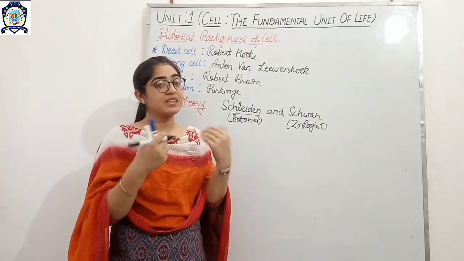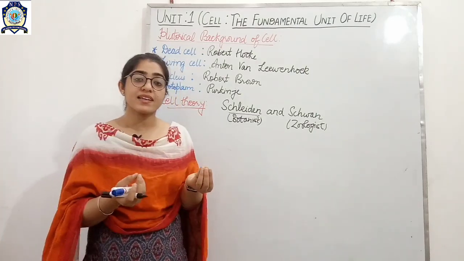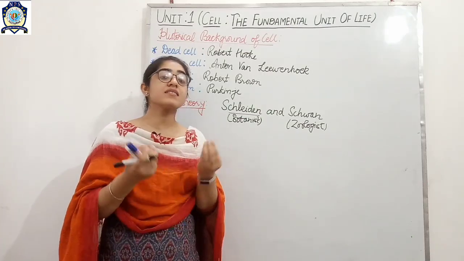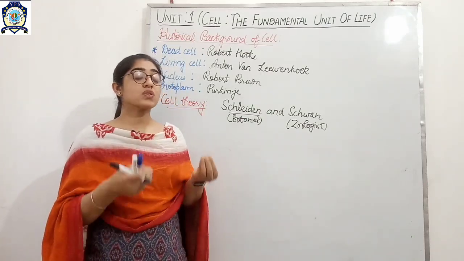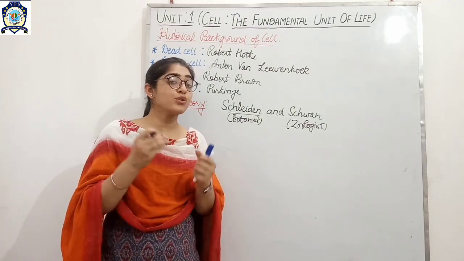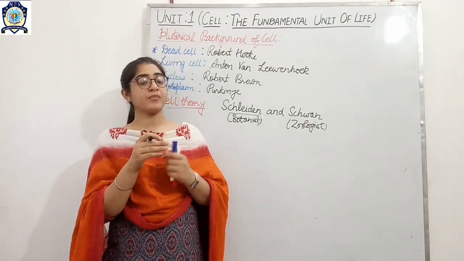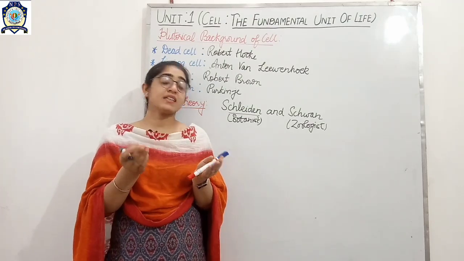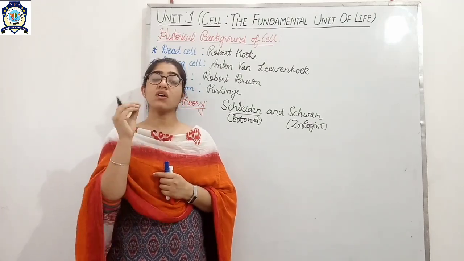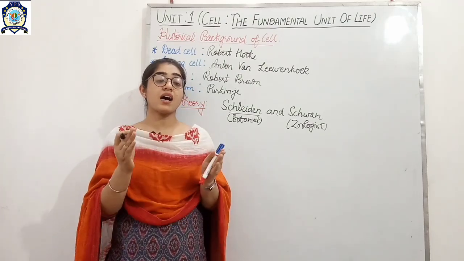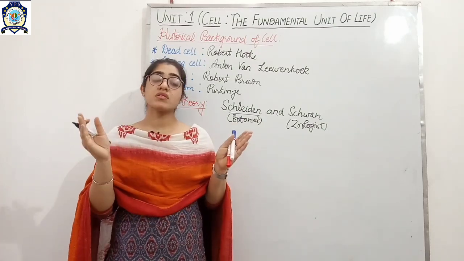What are the characteristics of the cell theory? In the ancient time, there were just 2-3 points. First, all living organisms are made up of cells.